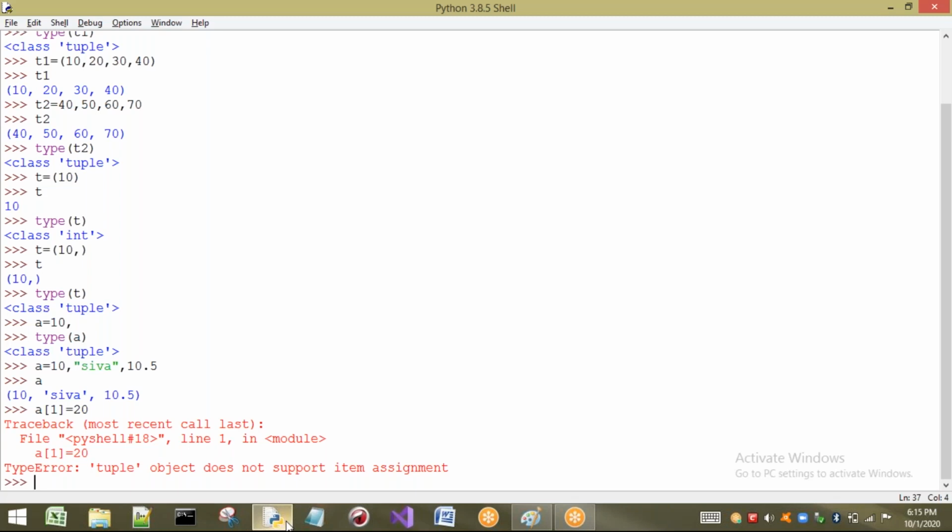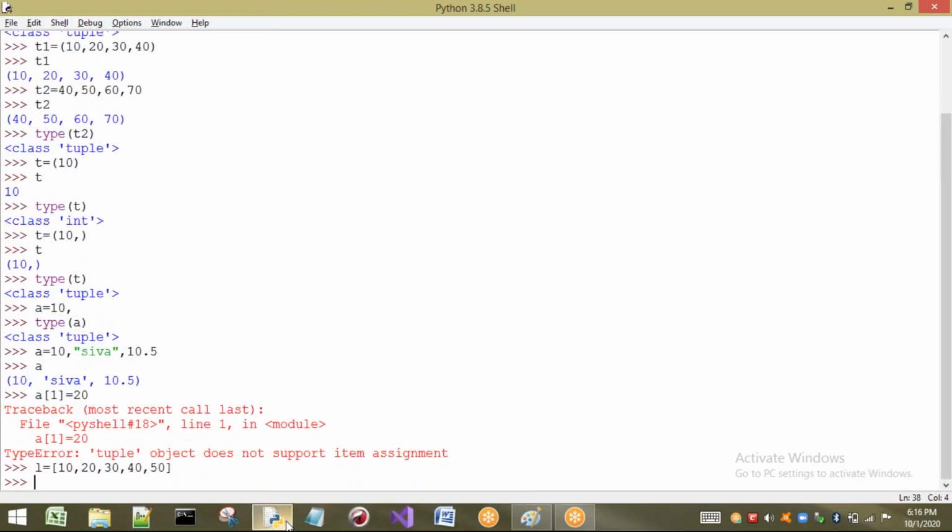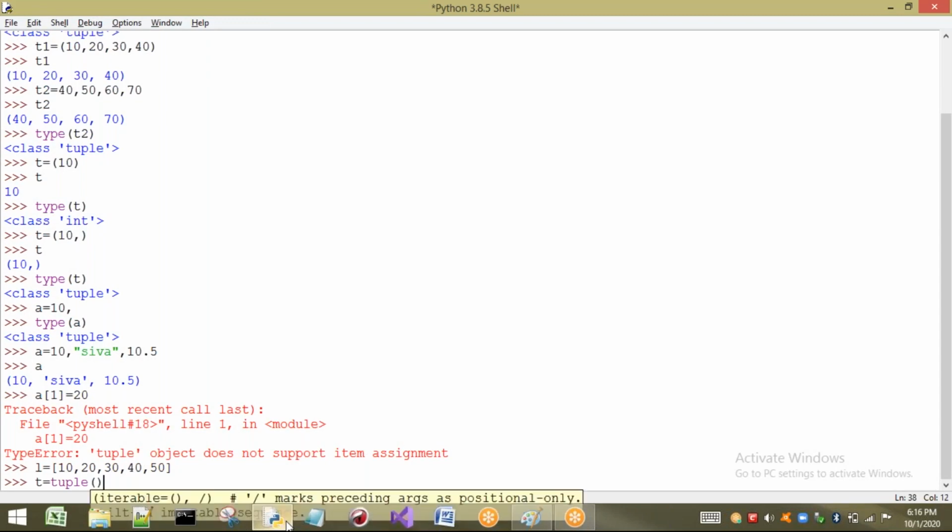Okay, right. Next point. So I am having one list, some list of elements. Now I want to convert this list of elements into a tuple. Just I have to write some variable equal to the tuple function. Tuple is a function which is going to convert any sequence into tuple type.